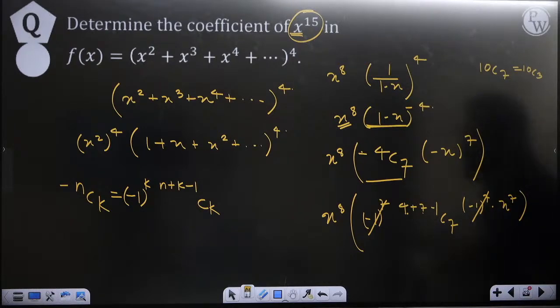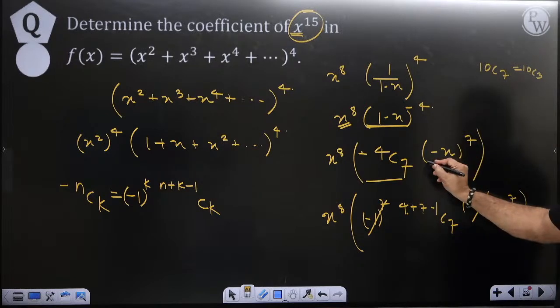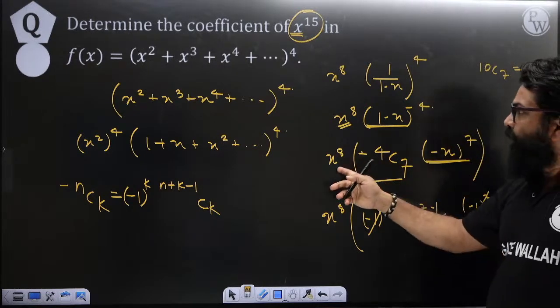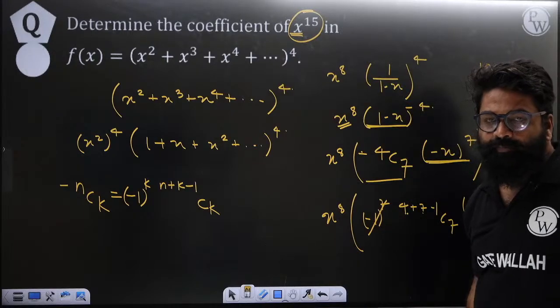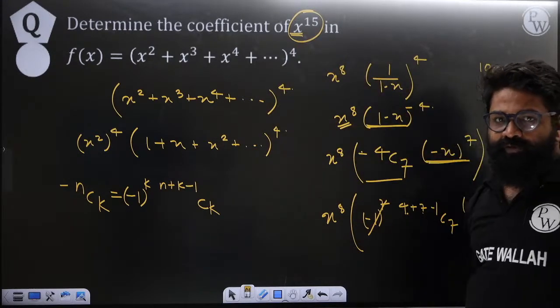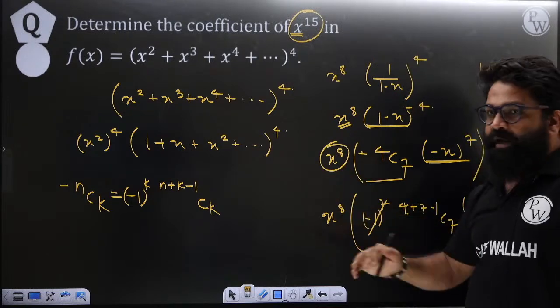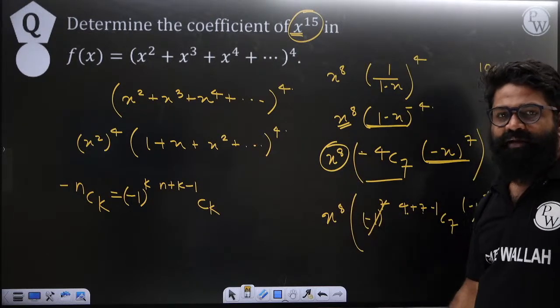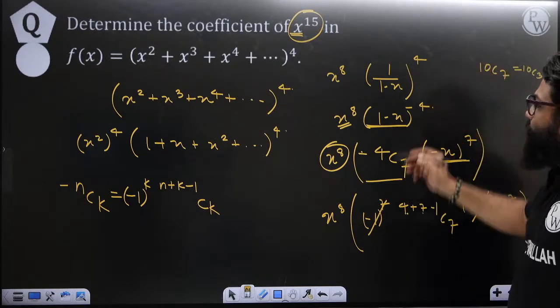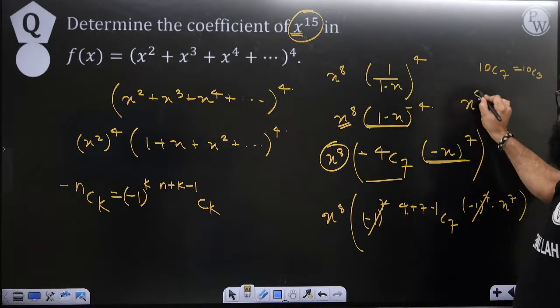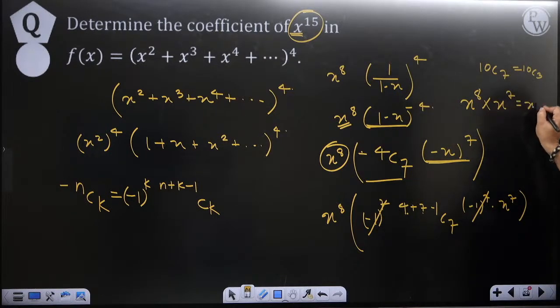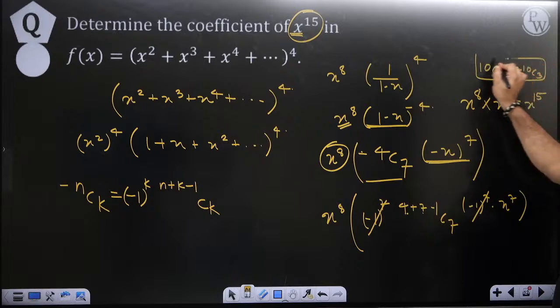Why 7? Because see, what is the coefficient of x raised to 15? I mean, we have to find the coefficient of x raised to 15. This x raised to 8, when it multiplies with something, it should become 15. You just try to understand. I'll write it here: x raised to 8 into x raised to 7 will become x raised to 15, right? Okay, understood? So you will get the answer as 10c7 or 10c3.